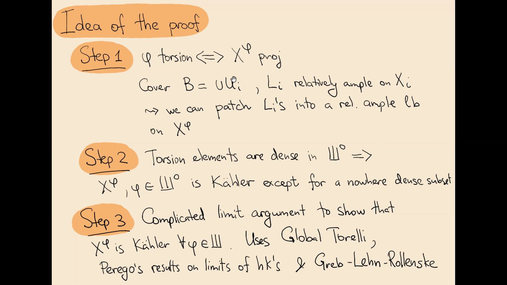So basically, we want to prove that the limit of hyperkähler Shafarevich-Tate twists is also hyperkähler. It uses the global Torelli theorem. It uses Pérez's results on limits of hyperkähler manifolds, and also uses some results of Greb-Lehn-Rollenske about existence of Lagrangian fibrations on non-Kähler, non-projective hyperkähler manifolds. So it's quite complicated, but it does the job.